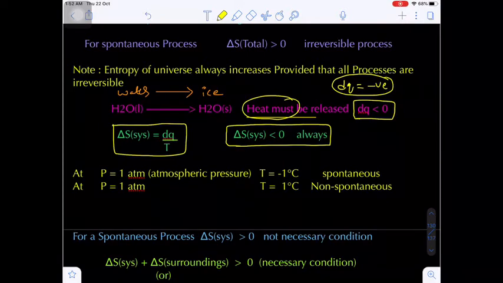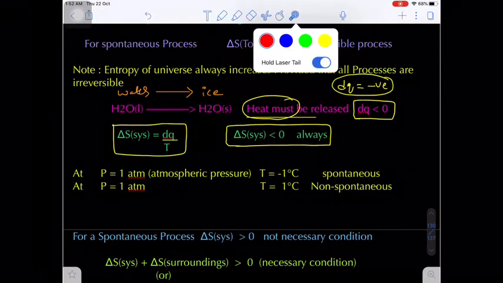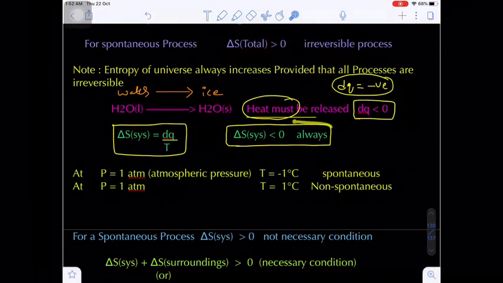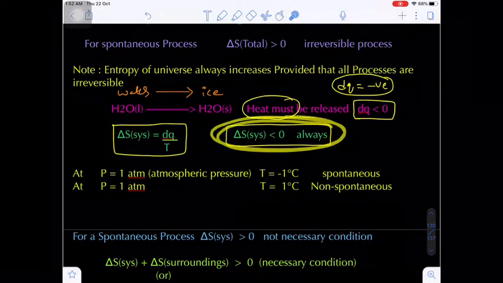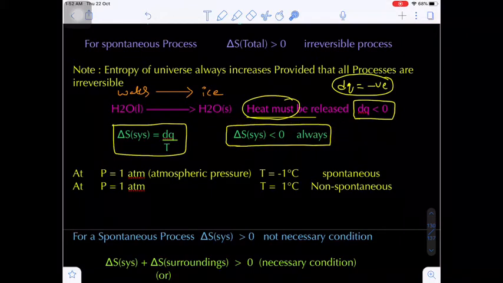Remember, when you keep ice cubes in an open container in the atmosphere, do you know ice melts to give water? Yes. Is it a spontaneous phenomenon? Yes, it is spontaneous. But here you are getting the delta S value negative. That means delta S negative means the process should be non-spontaneous. No, the delta S total should be greater than 0. That will be the condition for spontaneity. Are you getting my point?